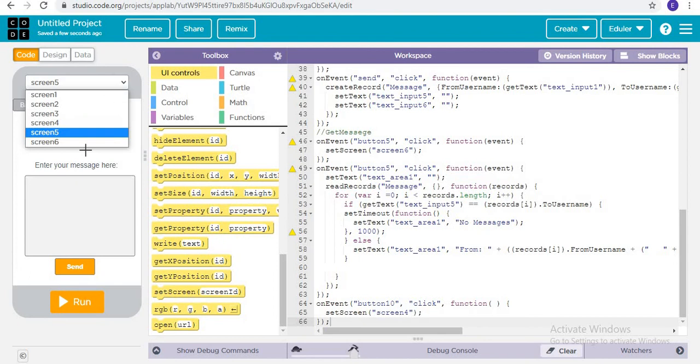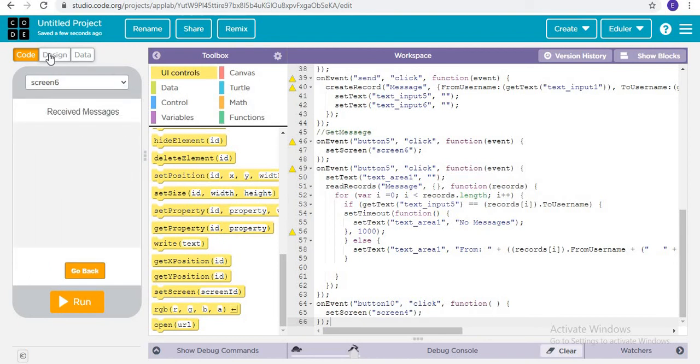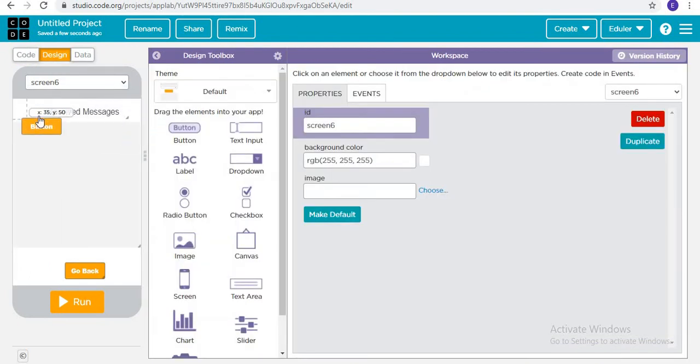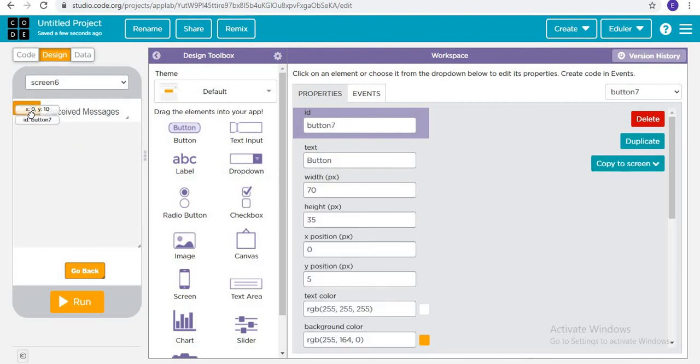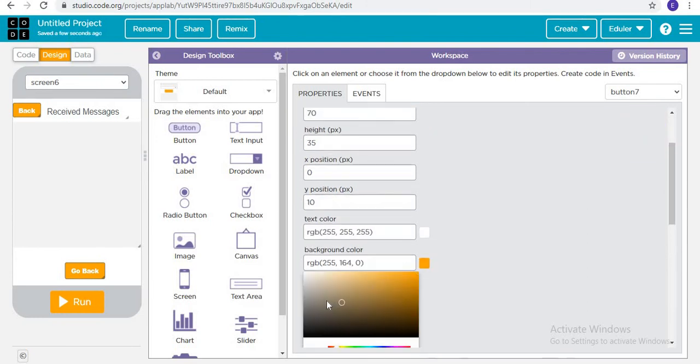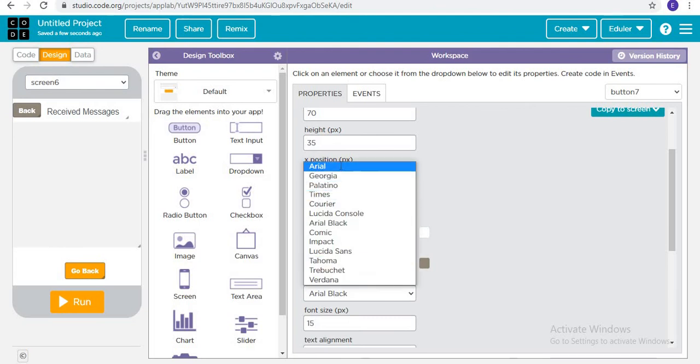Now in the receive messages screen too, we can add a back button. You can add this back button.